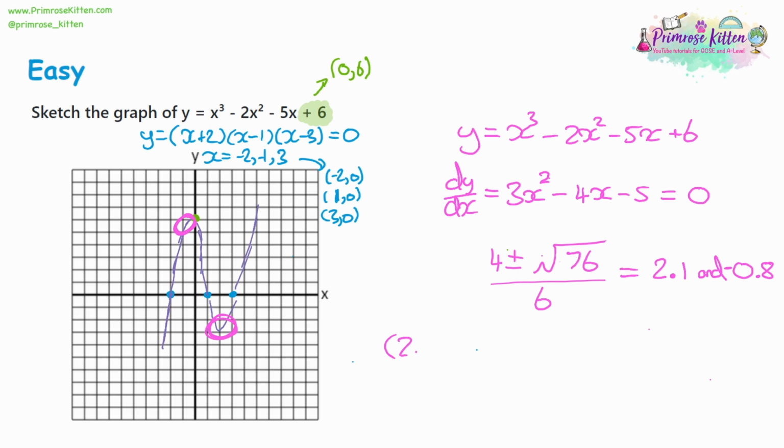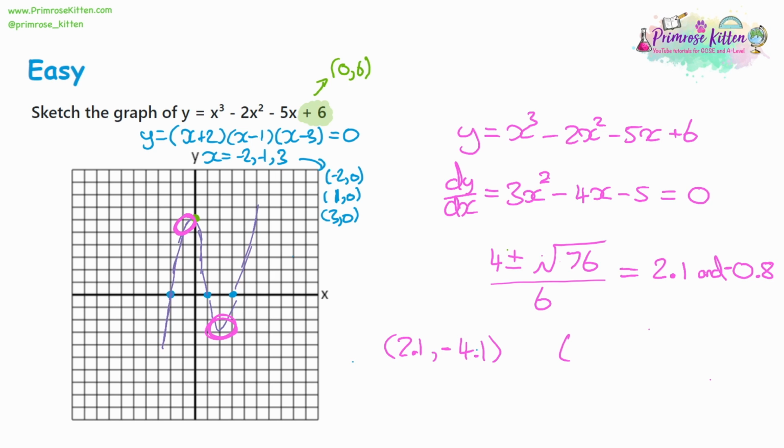So when our x coordinate is 2.1, we need to do 2.1 cubed. We need to take away 2 lots of 2.1 squared. Then we're going to take away 5 lots of 2.1, and then we're going to add 6, and that gives me negative 4. Perhaps we'll call it negative 4.1, but it won't make too much difference to where we plot this. So that's going to be our minimum point.